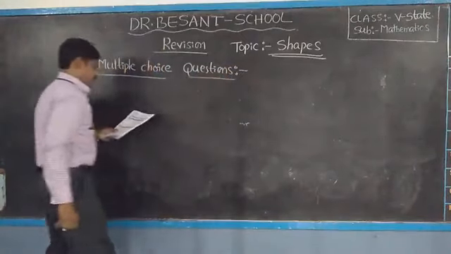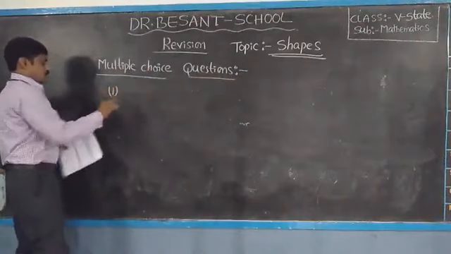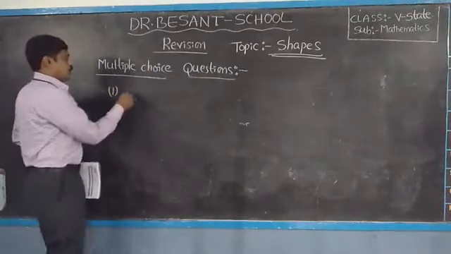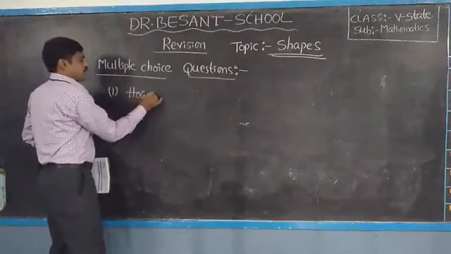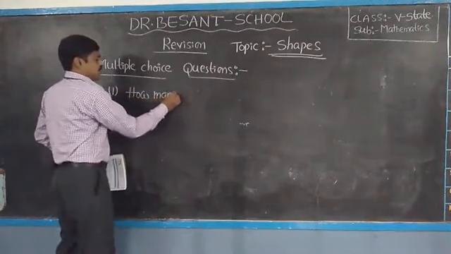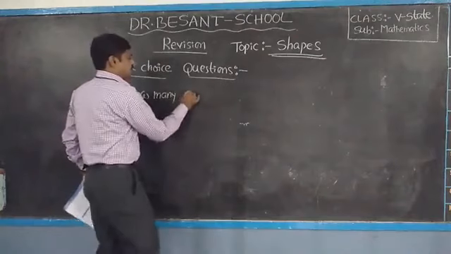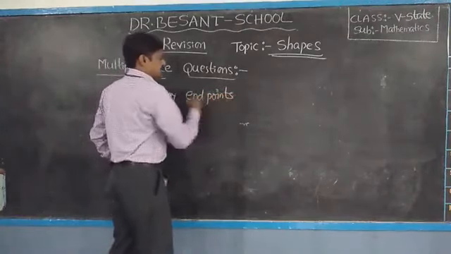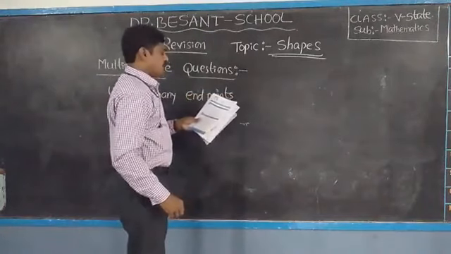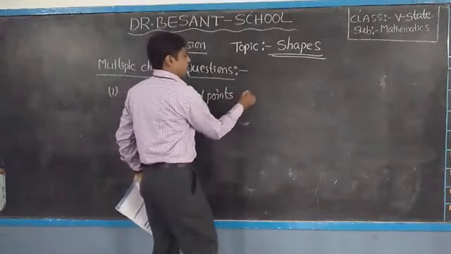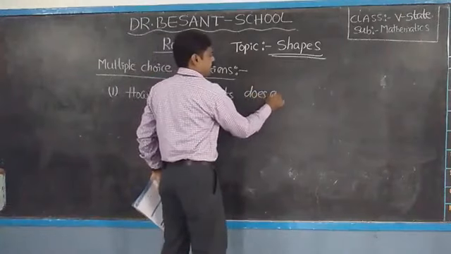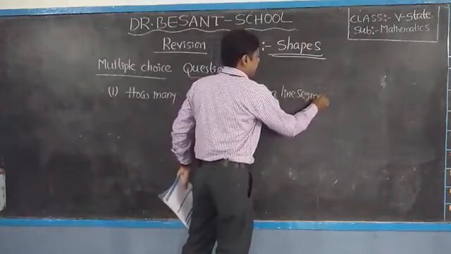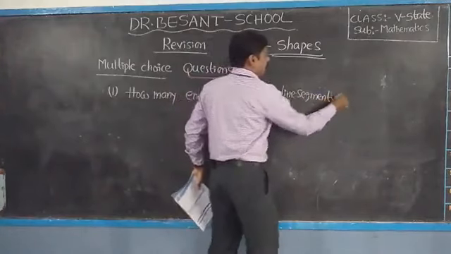The first one: how many endpoints does a line segment have?